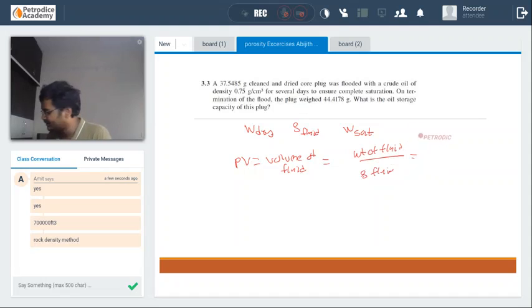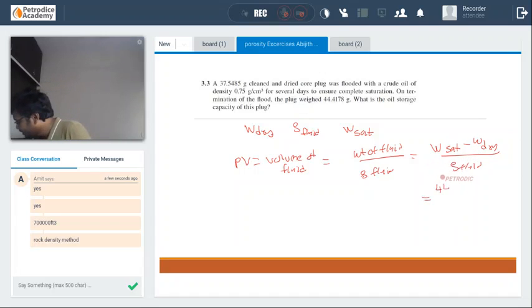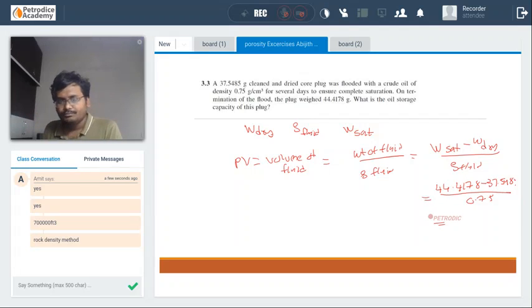We need to find the oil storage capacity, that is the pore volume. Pore volume is equal to the volume of fluid inside the core sample, which is weight of fluid divided by density of fluid. Weight of fluid can be calculated by weight saturated minus weight dry, divided by density of fluid, which is equal to 44.4178 minus 37.5485 divided by 0.75. That will be 9.16 cc is the answer.